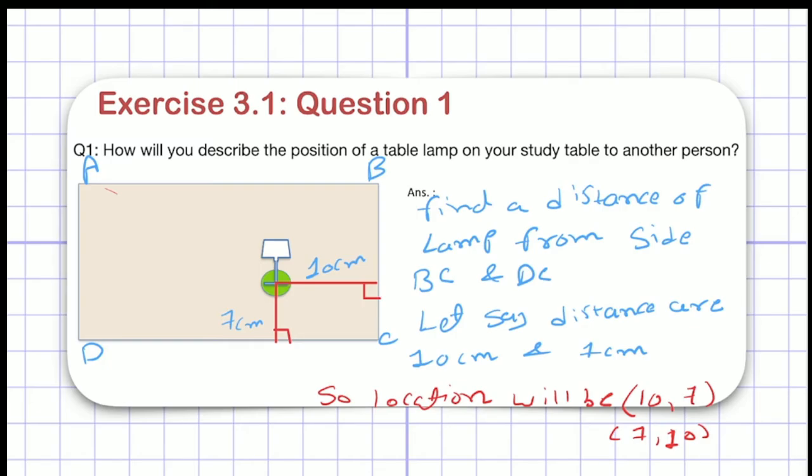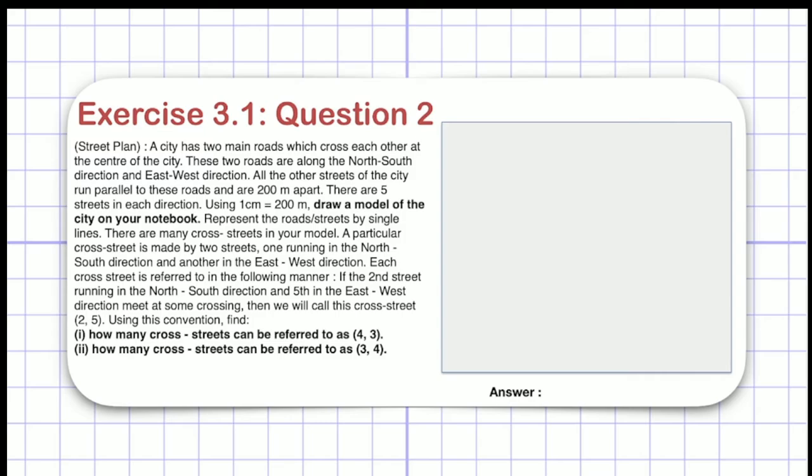Now we will see the second question. In the second question, we have a street plan, right? A city has two main roads which cross each other at the center of the city. These two roads run in the north-south direction and east-west direction. They are saying that in the city there are two main roads and the crossing point of these two roads is the center of the city, right? So one road is going in the north-south direction and one in the east-west direction. Now all other streets of the city run parallel to these roads and are 200 meter apart.